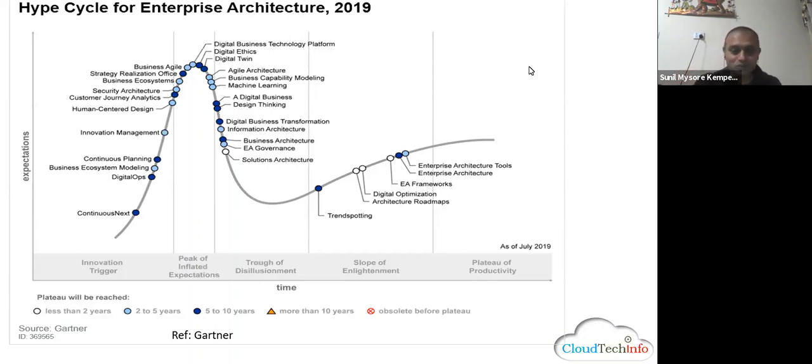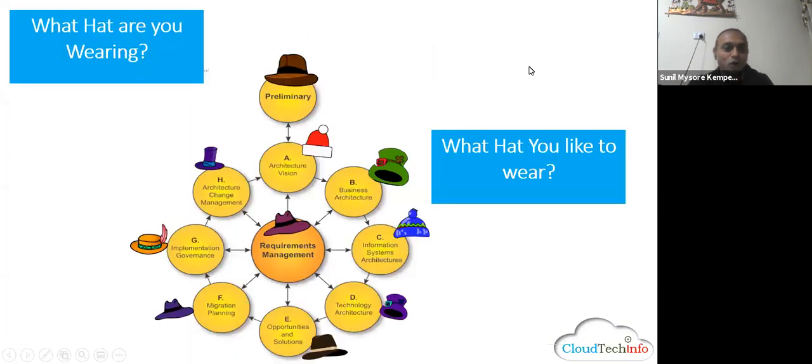Now I told you what is needed to be an enterprise architect. I'm just curious, in whatever role you are playing, which phase are you in now? A lot of people, some working as solution architects, go for EA training.